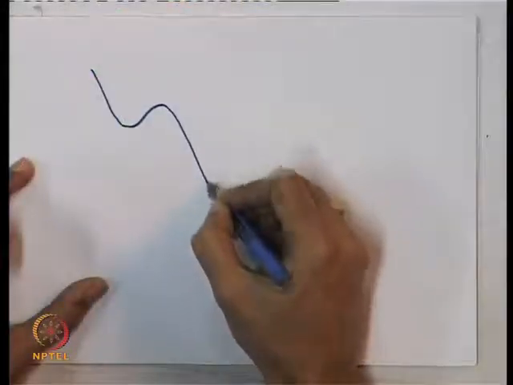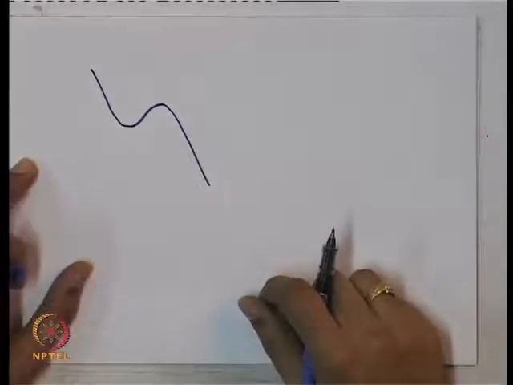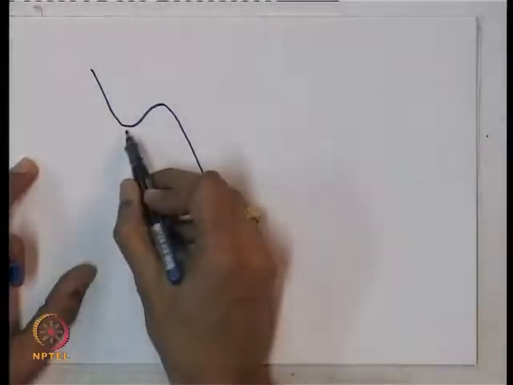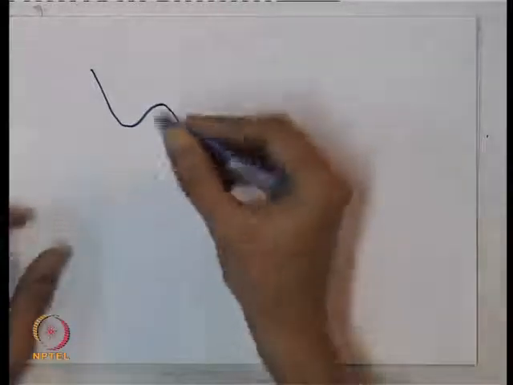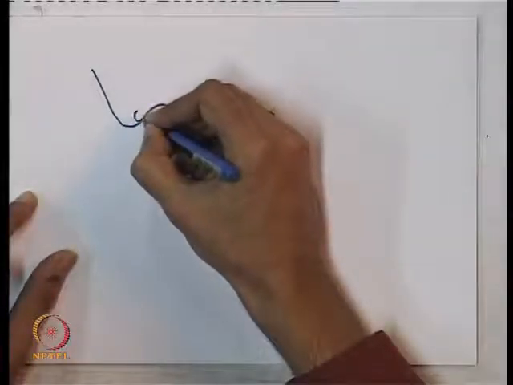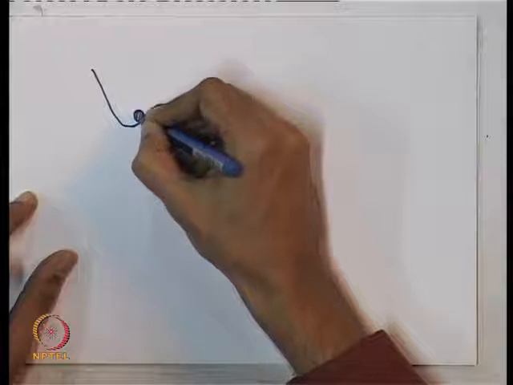Now, let us look at it using a very simple example, a ball on a hill. You can just concentrate on what I am drawing here. Suppose you have a hill of this kind, you have a valley here, and a ball is somewhere on this hill.